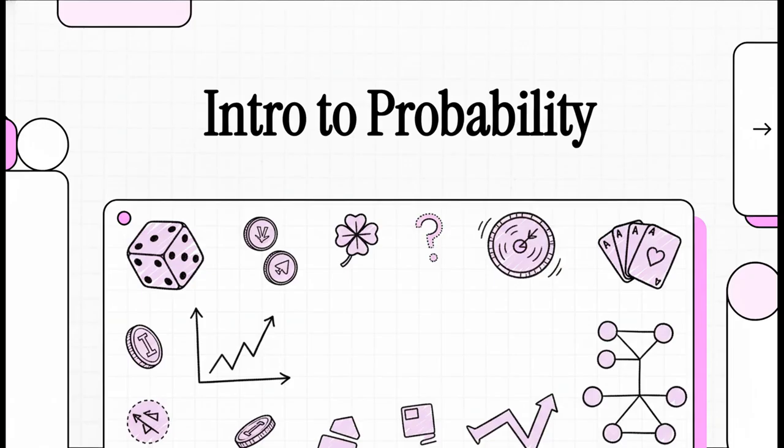I mean, really measure the odds of something happening, not just with a gut feeling, but with actual hard numbers? Well, it turns out you totally can. Today, we're jumping headfirst into the world of probability, and we're going to learn the language of math that lets us do exactly that, put a number on chance.